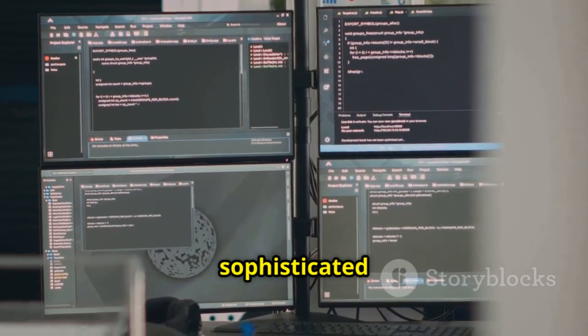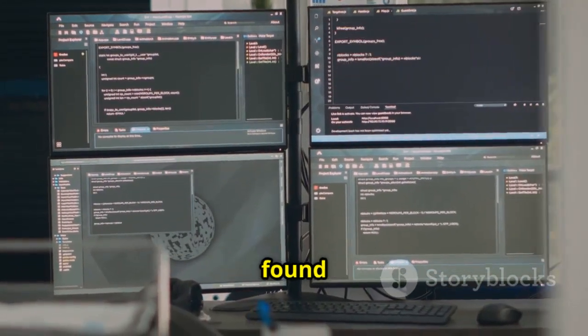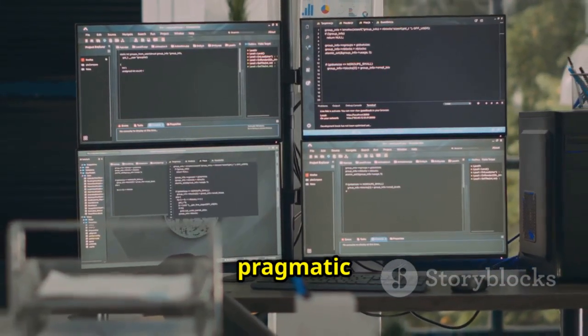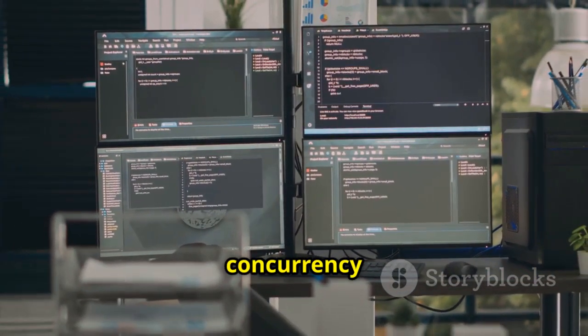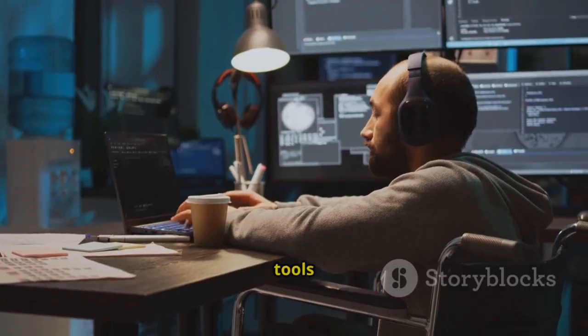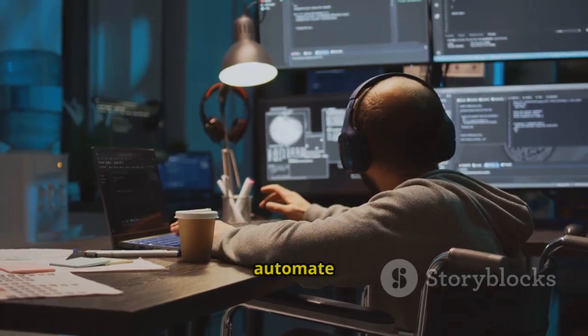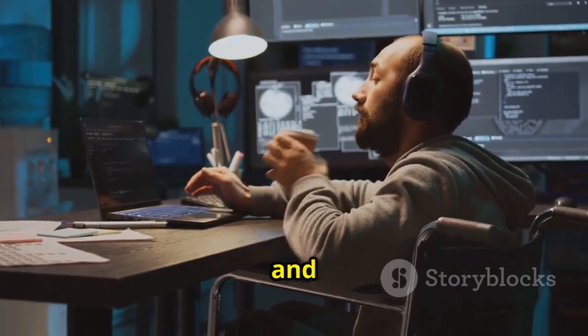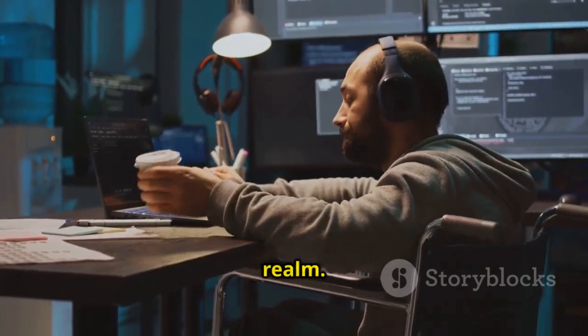While Bash might not offer the sophisticated synchronization mechanisms found in languages like Java or C++, it provides a pragmatic and efficient way to introduce concurrency into shell scripts and command-line tasks. By understanding the tools and techniques at our disposal, we can automate complex workflows, optimize resource utilization, and boost our productivity in the command-line realm.